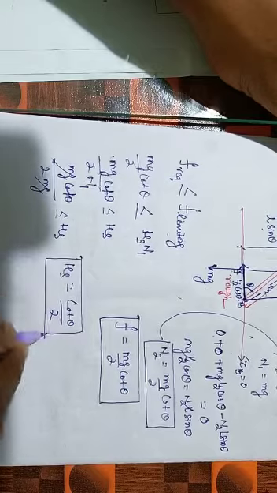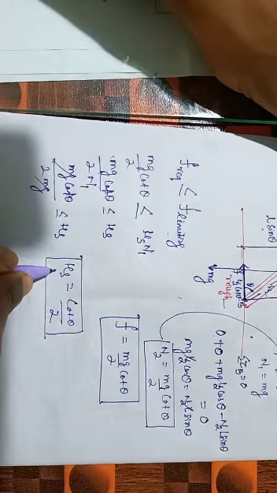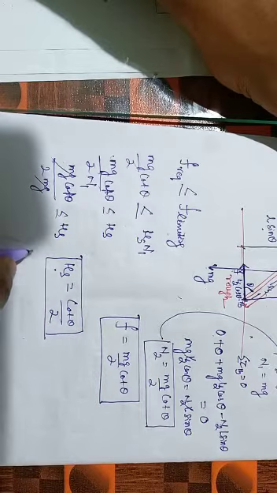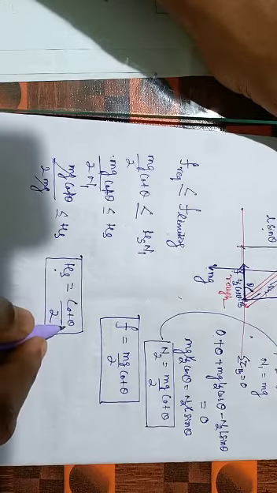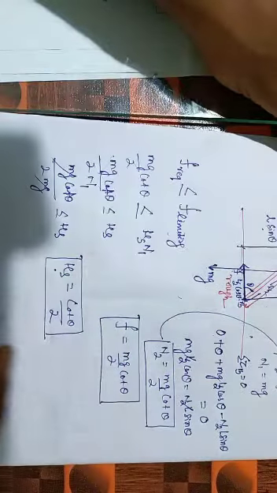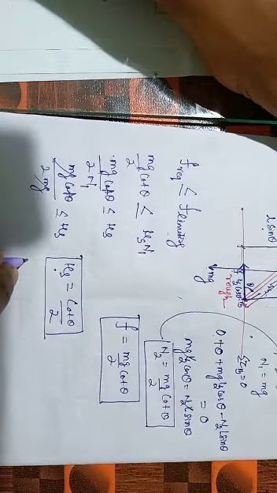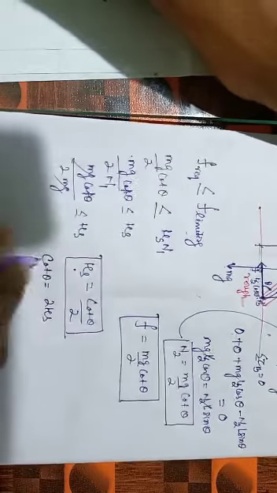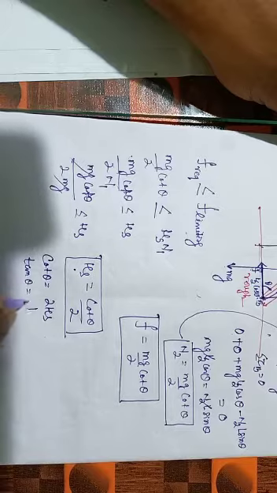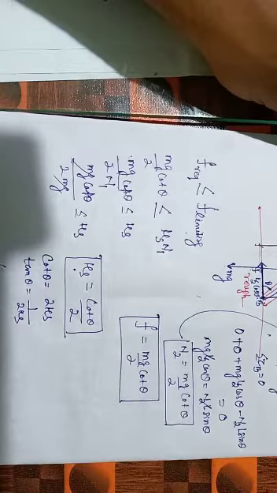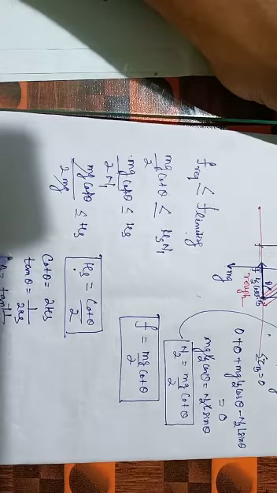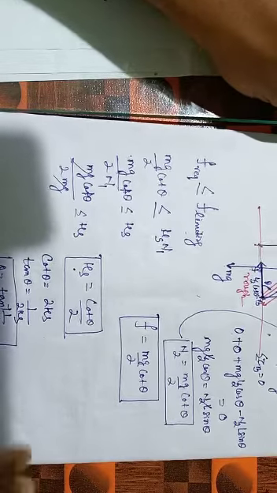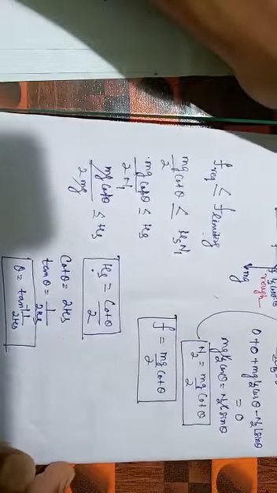So mu s must be at least cot theta upon 2. That should be the limiting value of the coefficient of friction so that the body does not slide. If the examiner also asks you what should be the angle so that the body does not slide and maintains equilibrium, you can say cot theta equals 2 mu s, or tan theta equals 1 by 2 mu s, and theta equals tan inverse of 1 by 2 mu s. These are the questions they can probably ask you. Thank you.